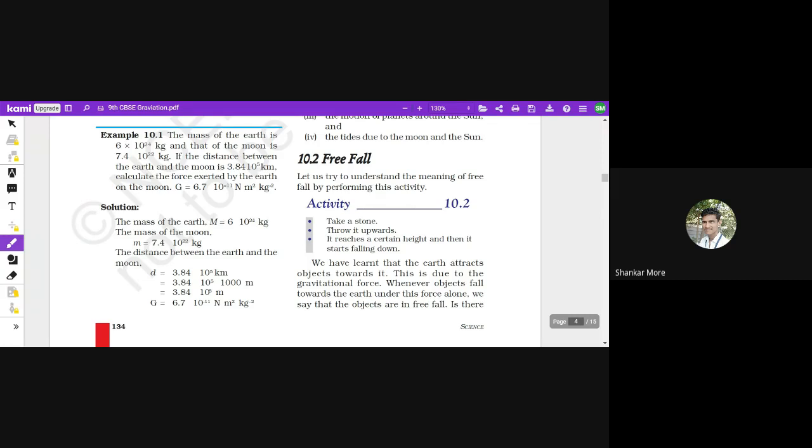Now your next question would be, what would be your next question? If the moon is under free fall, so why is it not landing on the earth? Why is it not crashing on the earth?